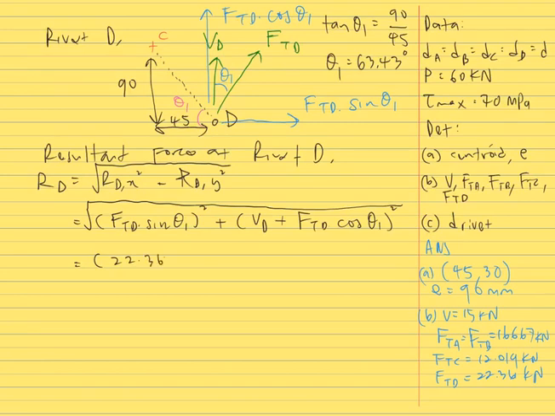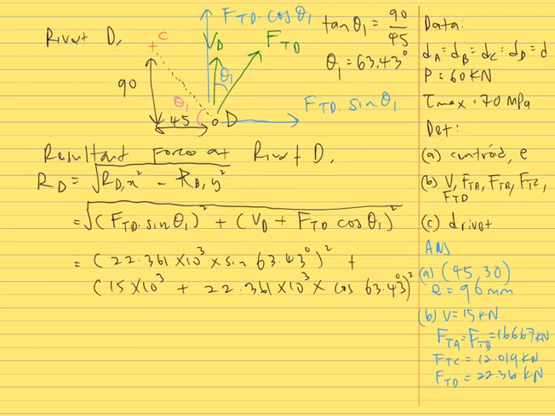So we put the values: FTD is 22.361 kilonewtons times sine 63.43 degrees, plus VD, 15 kilonewtons, plus FTD, 22.361 kilonewtons, times cos 63.43 degrees, squared, and then the square root of all of them.